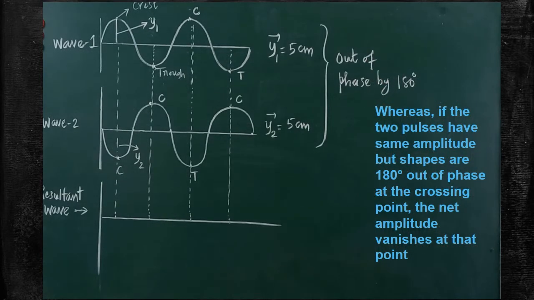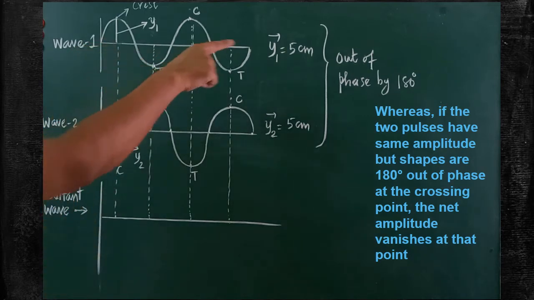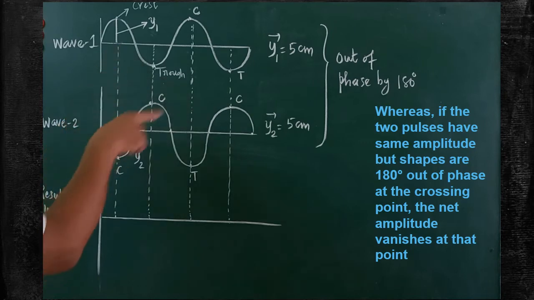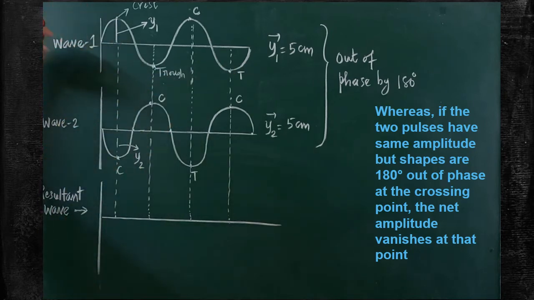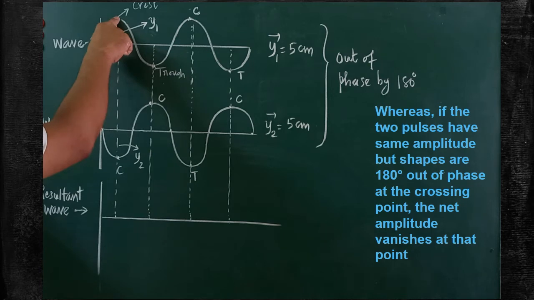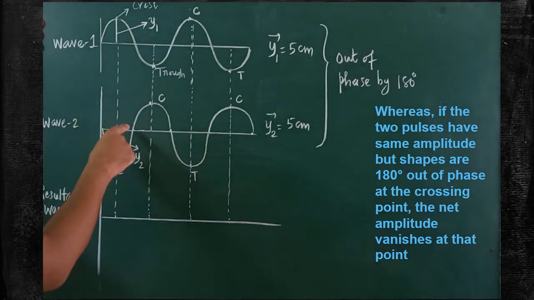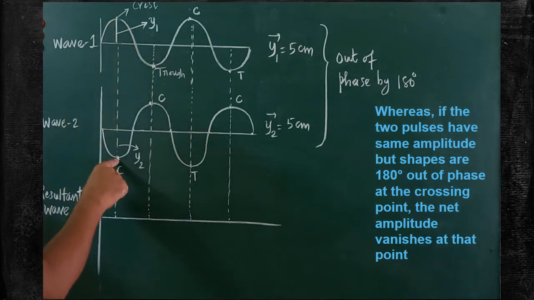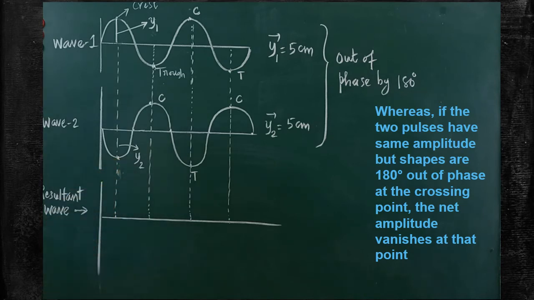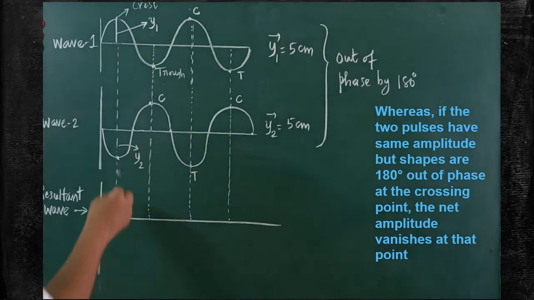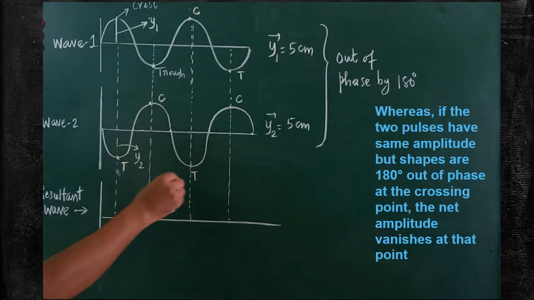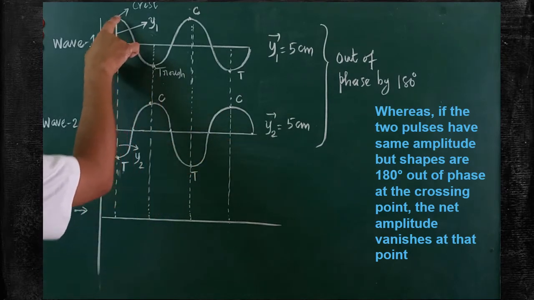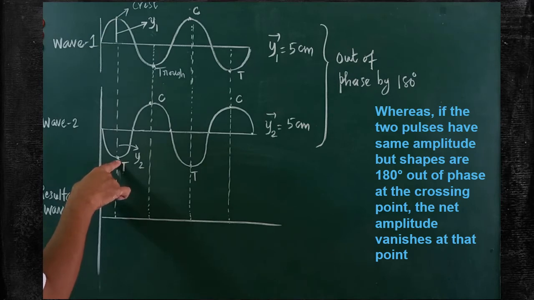Now we are going to see another kind of superposition in which both waves are traveling in the medium, but they are totally out of phase. Look at the first wave. The first wave crest is here. It is going to overlap or superpose with the second wave. Here the crest position of the first wave is going to superpose with the trough position of the second wave. Are you clear? This is the trough position of the second wave. This one is called trough. This one is crest. This one is trough. Look at that. Crest is going to superpose with the trough of the second wave.